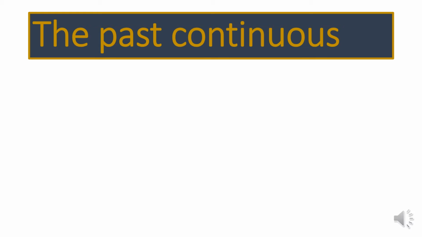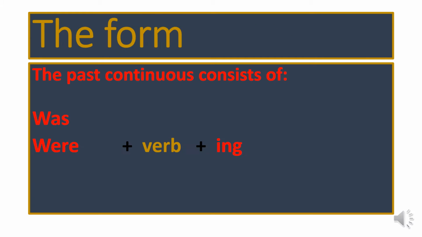Hello, my dear students. Let's start the past continuous tense. First, let's know what the form of the past continuous. The past continuous consists of verb to be in the past, was or were, plus verb plus ing. This is the form of the past continuous.